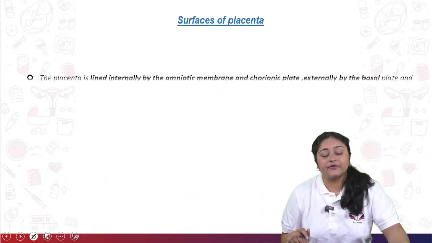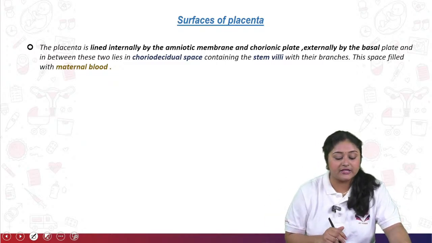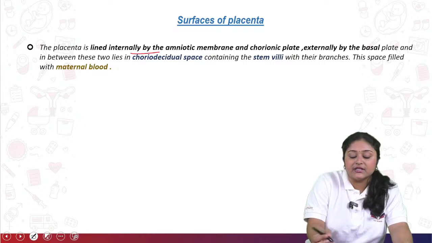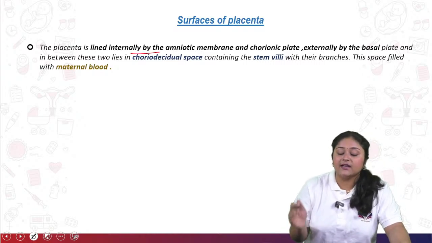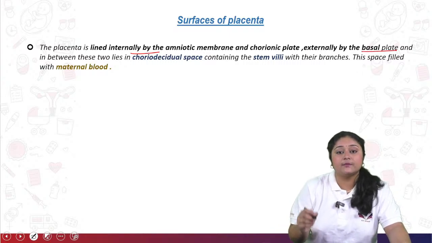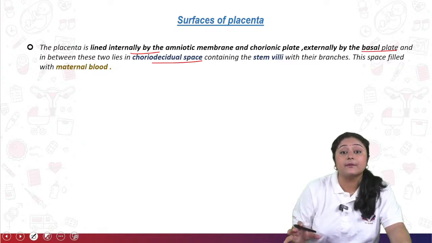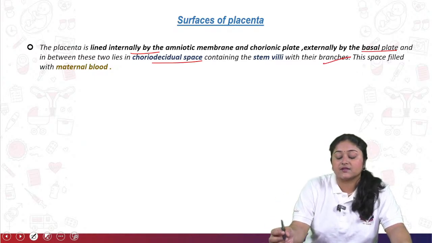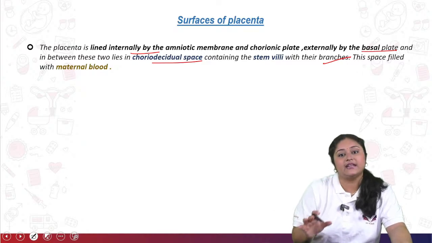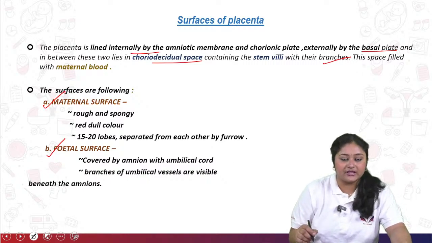Now come to the surfaces of the placenta. There are mainly two surfaces, maternal as well as fetal. The placenta is lined internally by the amniotic membrane and chorionic plate, and externally by the basal plate. In between the two lies a choriodecidual space which contains the stem villi, which circulate the blood into the branches. This space is filled with maternal blood. So the surfaces are as follows, as I said, maternal and then fetal.